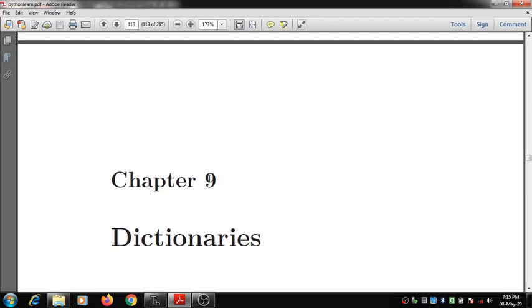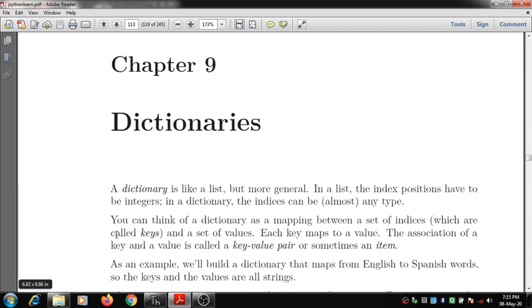So hello students, in this presentation we are going to understand the concept of dictionaries in Python. In my previous presentation we had seen the concept of list and the different operations that we can do with list in Python. So the next concept similar to list is dictionary. So let us understand what is dictionary. A dictionary is like a list but more general.